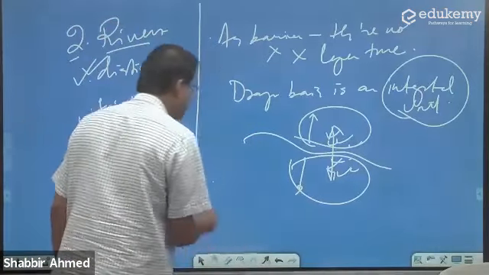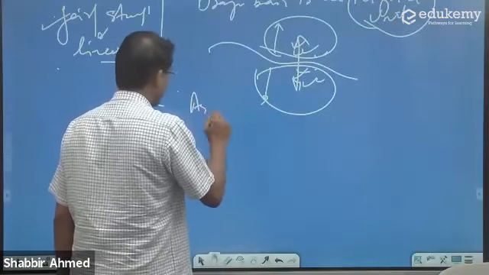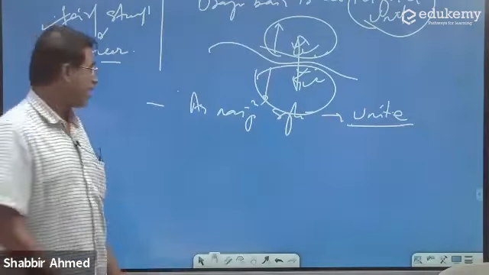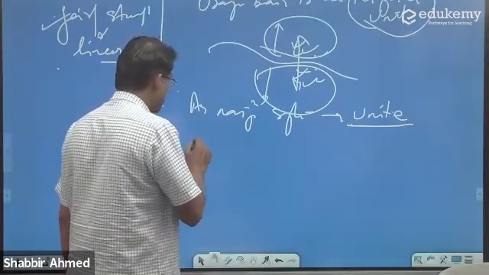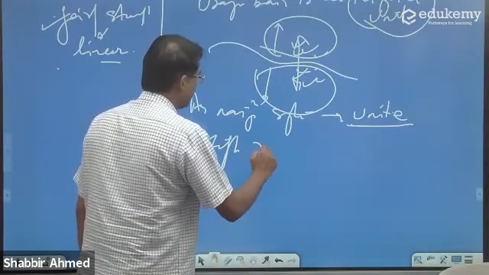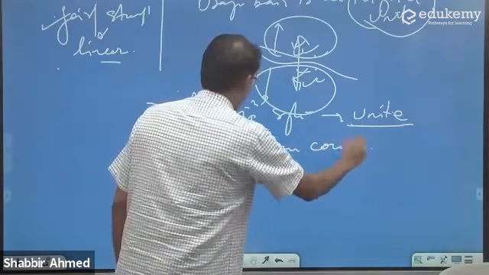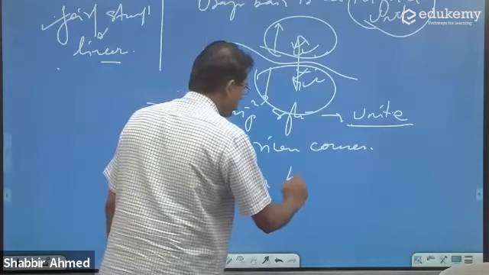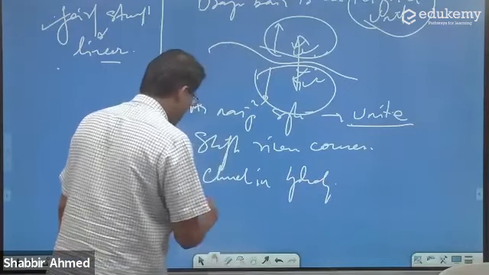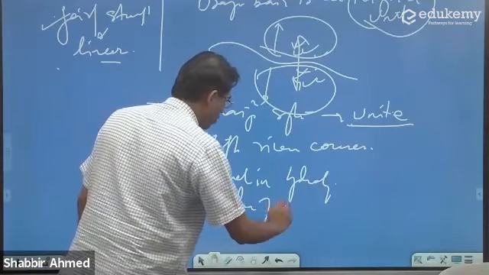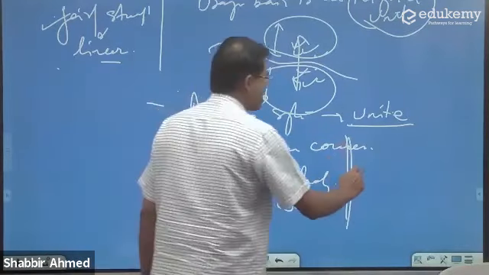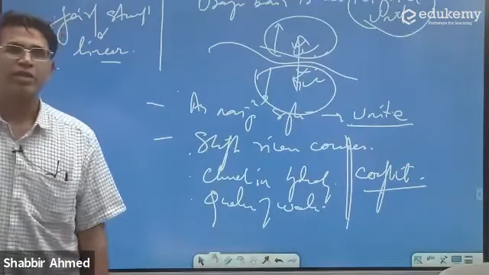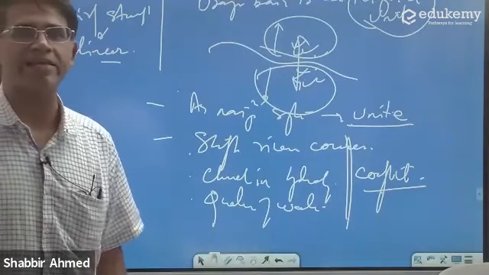Then as navigation systems, they again unite. Besides that, there are other problems related to shifting river courses, problems related to change in hydrology, a change in the quantum of water, and these can create conflicts. So again, they are not absolute barriers.